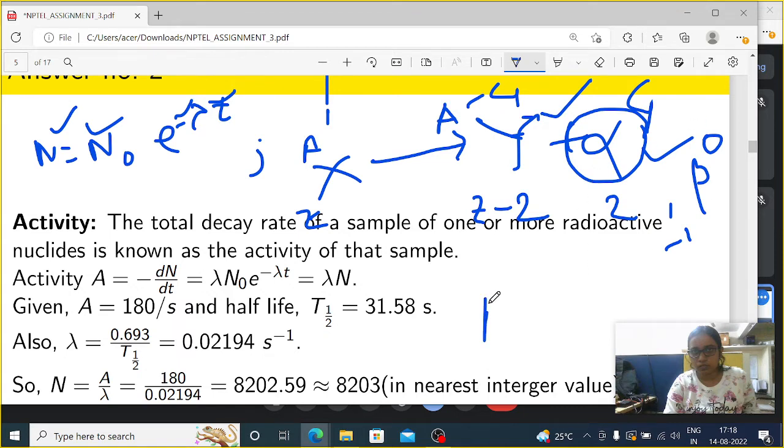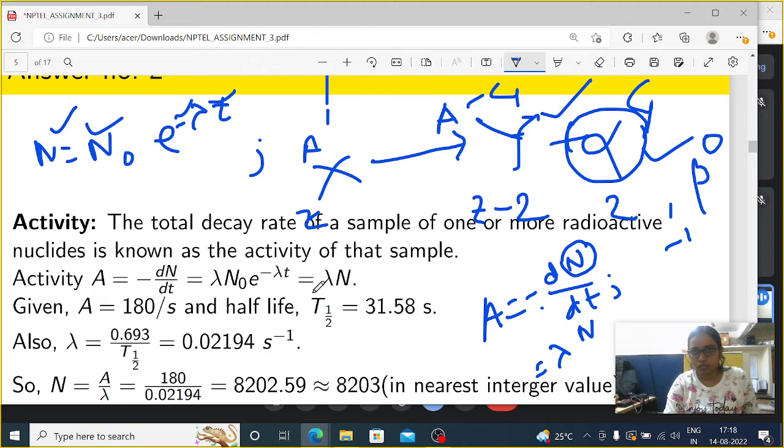So A is minus dN by dt. We know the expression N equals N0 e to the power minus lambda t, so if I differentiate with respect to t, it will be lambda N0 e to the power minus lambda t. N0 e to the power minus lambda t is N, so that means lambda into N. So the activity has the expression A equals lambda into N.